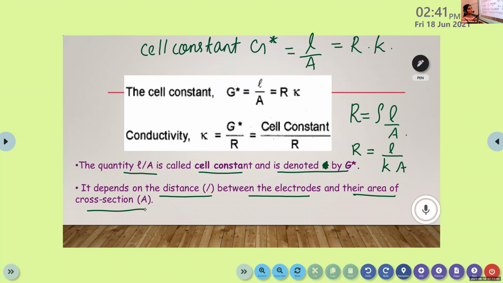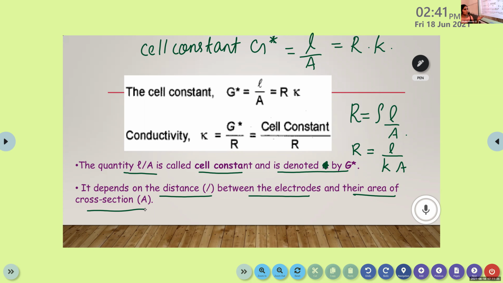Then substituting these values of resistance and conductivity, cell constant will be obtained. We cannot measure L by A, but we can calculate it. We measure the resistance and conductivity from the cell and substitute in this equation.